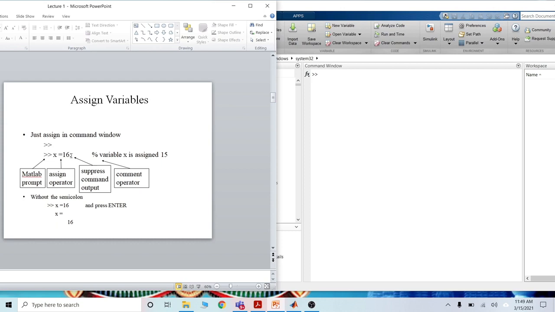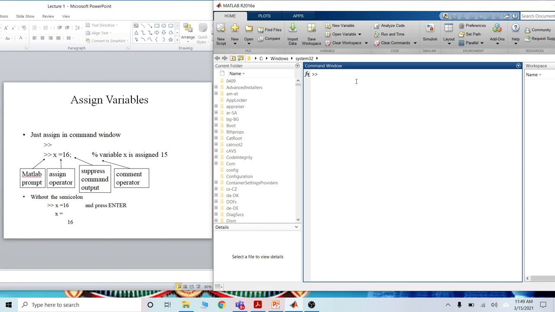Then the semicolon suppresses the command output. I will show you how this semicolon works. And the comment operator: this percentage sign is the comment operator. If you type the percentage sign and write after it, it will not run. It will not compute. Okay, I am showing you.